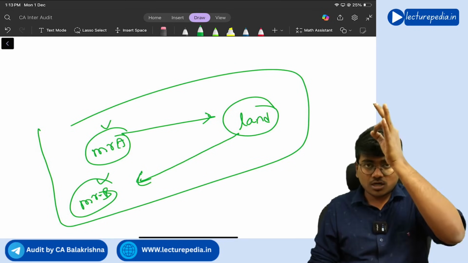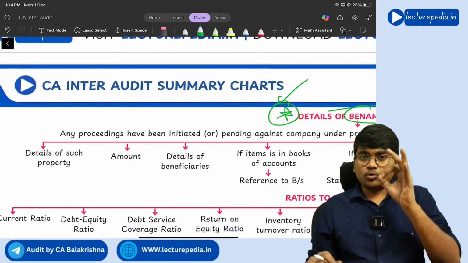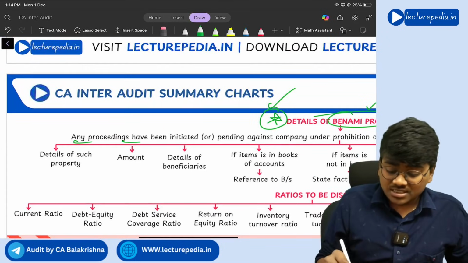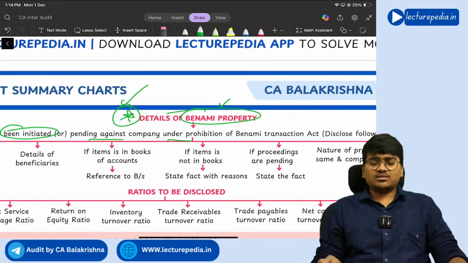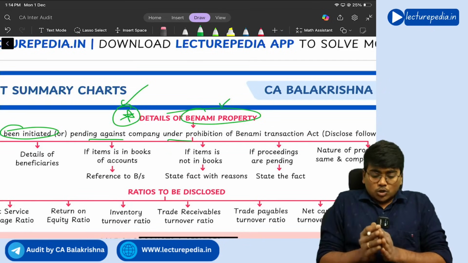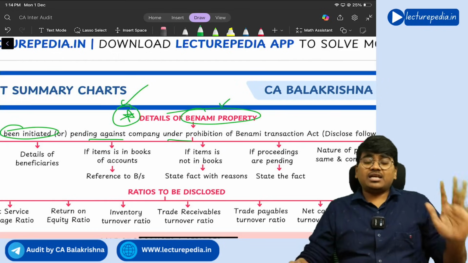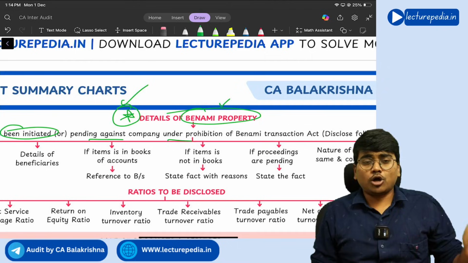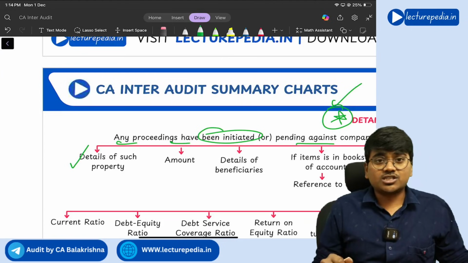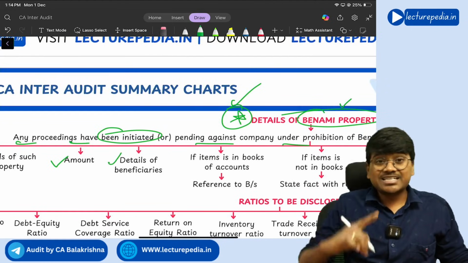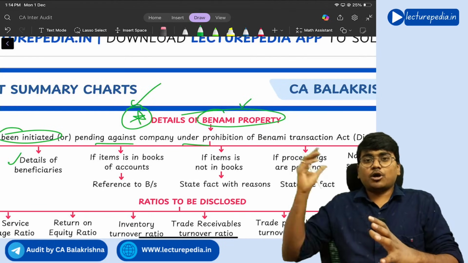These Benami transactions are prohibited. These are illegal. So with respect to Benami transactions, what does the company need to disclose? See, whether any proceedings have been initiated or are pending against the company under the Prohibition of Benami Property Transactions Act. So the company needs to disclose, during the year or as on date, are there any proceedings pending against the company under this Act? If yes, details of such property, amount involved, details of beneficiary. Beneficiary means the person in whose name the property is registered.